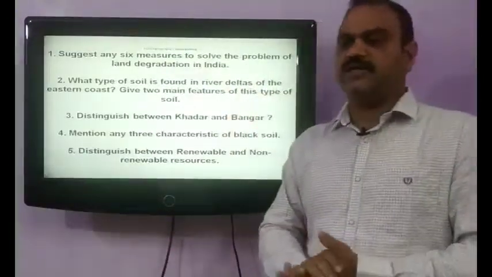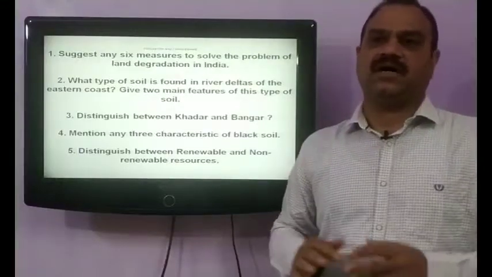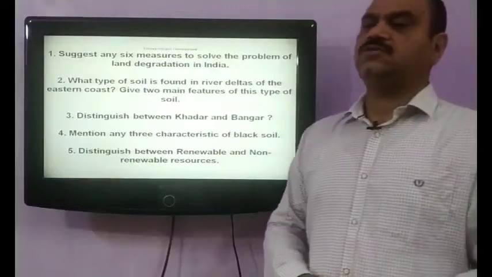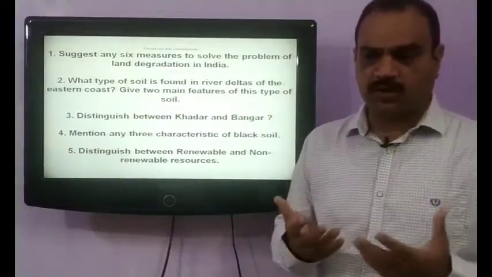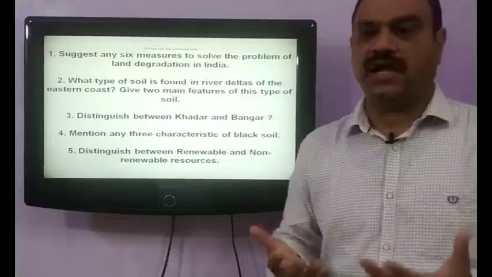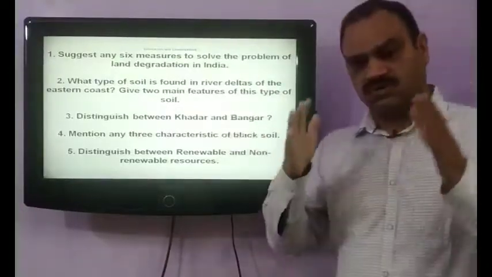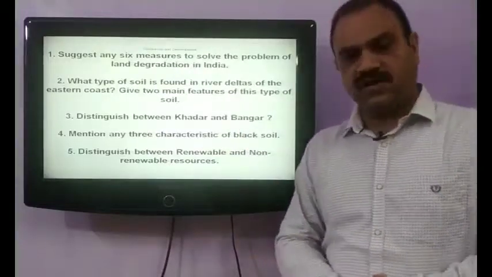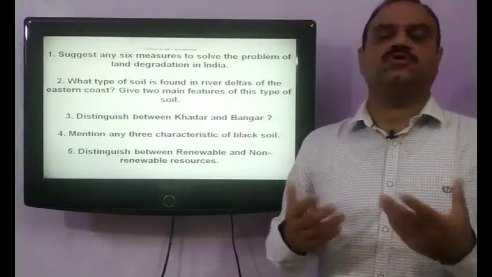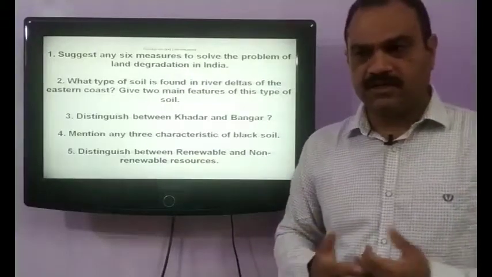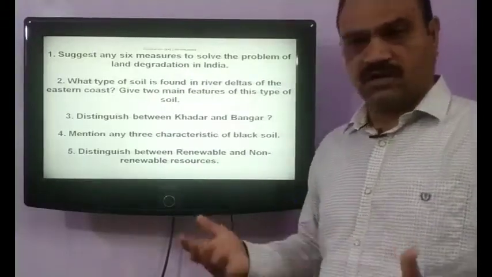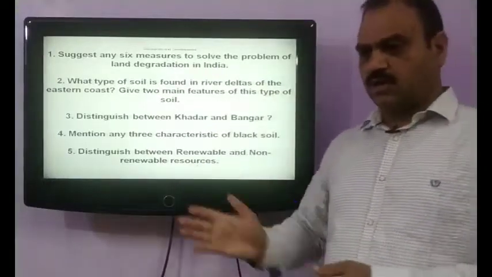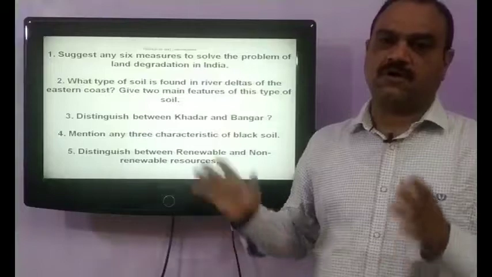Alluvial soil is the soil that is deposited by rivers along the coastlines, and this soil is a very important source of potash and lime. It is one of the most fertile soils of the land, and it is very good for growing sugarcane, paddy, wheat, and a host of other crops. It is one of the most fertile soils and is found in this region.